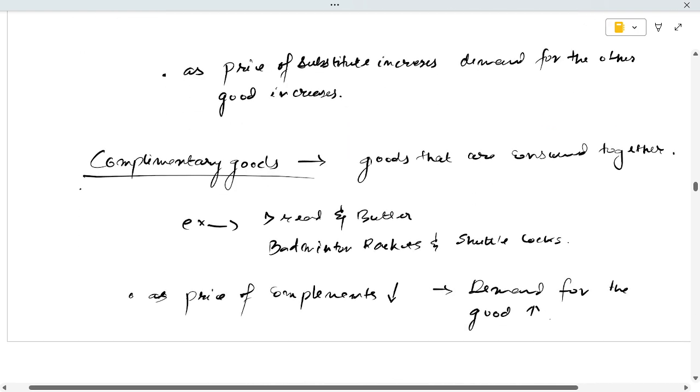Complementary goods. Goods that are consumed together. For example, bread and butter, badminton rackets and shuttlecocks. What is the relation? As the price of the complementary good decreases, demand for the other complementary good increases.